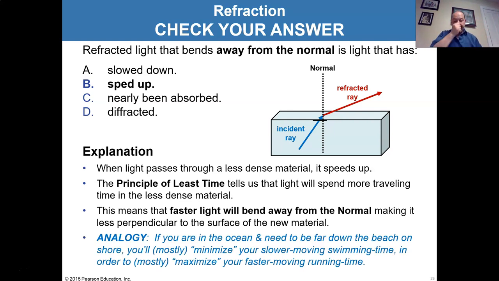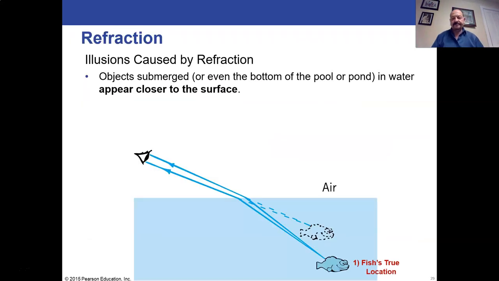And again, the analogy is you're in the ocean this time, and you need to get way down the beach on land, on shore. So you don't want to spend most of your time swimming the whole length to the shore and then just walking the last few feet on the shore. You want to spend a little time swimming, just enough to get you out of the water, maybe at a little bit of an angle, and then you can run the rest of the way on the sand, which will be a lot easier. And it's the same thing here.